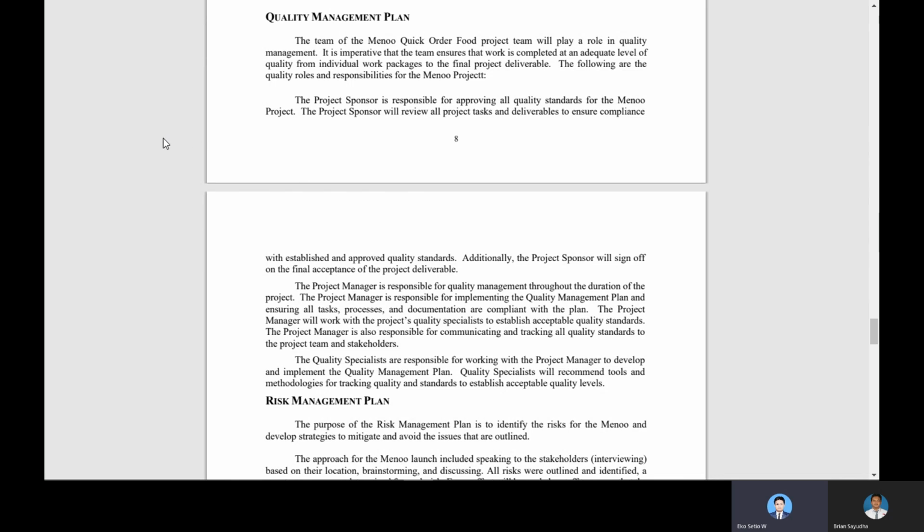The project sponsor is responsible for approving all quality standards for the Menoo project. The project sponsor will review all the project tasks and deliverables to ensure compliance with established and approved quality standards. Additionally, the project sponsor will sign off on the final acceptance of the project deliverables.